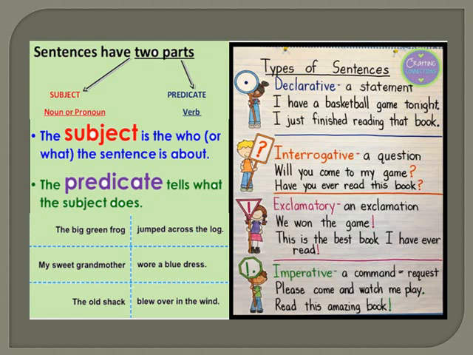Sentences have two parts, subject and a predicate. A subject is the person or thing that performs an action, or a person or thing that is the focus of the sentence. And the predicate of the sentence is the part that contains the action. Functionally, sentences are of mainly four types: declarative sentence, imperative sentence, interrogative sentence, and exclamatory sentence. We will discuss one by one in detail.